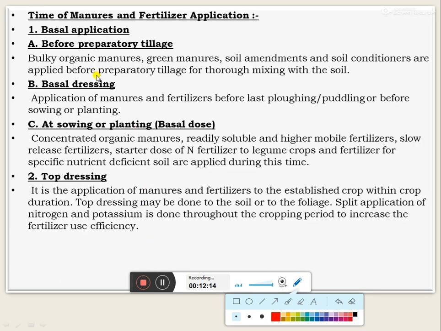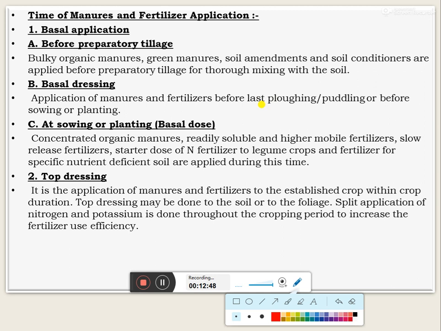Next concept: the time of manure and fertilizer application. First, basal application, that is before primary tillage. Bulky organic manures or green manures and soil amendments as well as conditioners are applied before the tillage operations or primary tillage, for thorough mixing with the soil. Then basal dressing is the application of manures and fertilizer before the last plowing or puddling, or before sowing, or 1 month before sowing or planting.